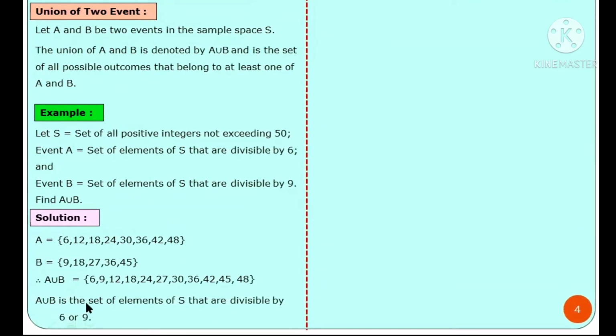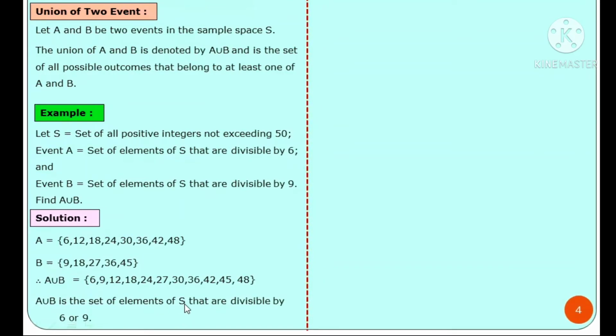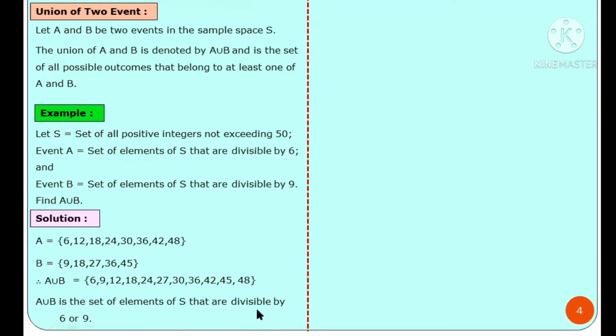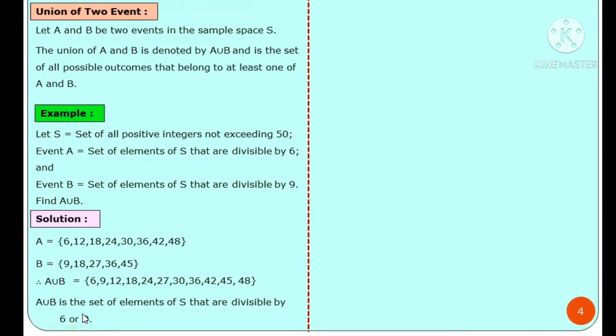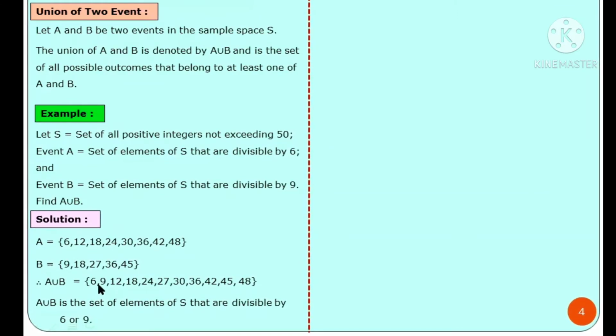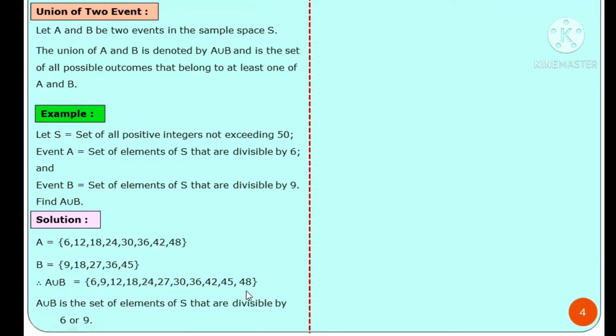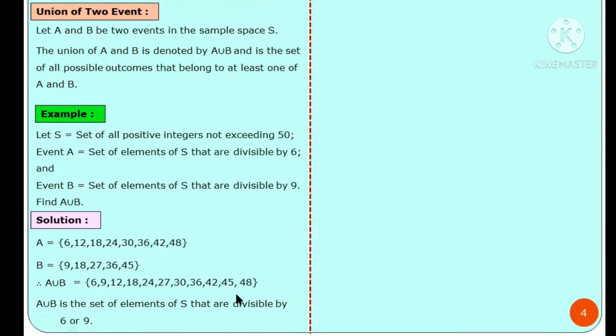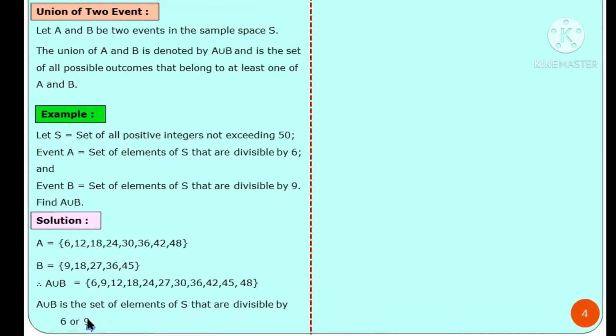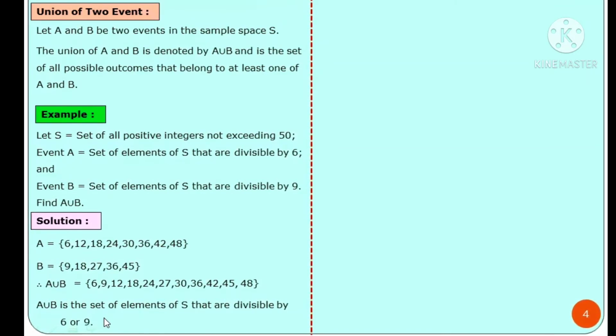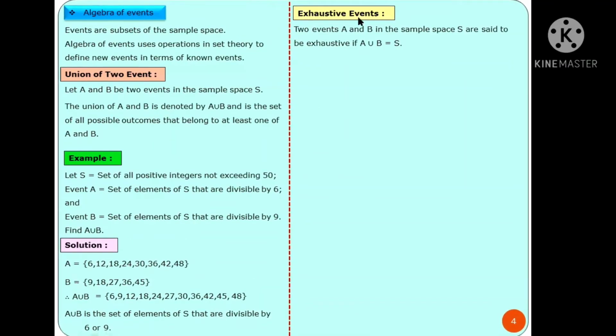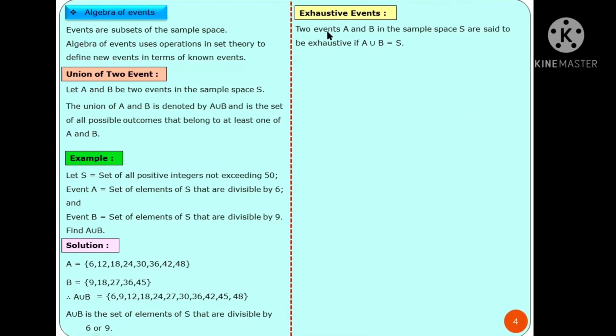A union B is the set of elements of S that are divisible by 6 or 9. Check these elements are combined. And here the sentence is: these numbers are divisible by 6 or 9. Exhaustive events. Simple definition here.